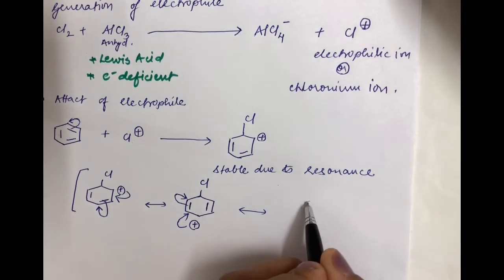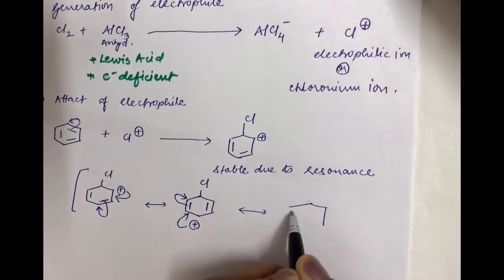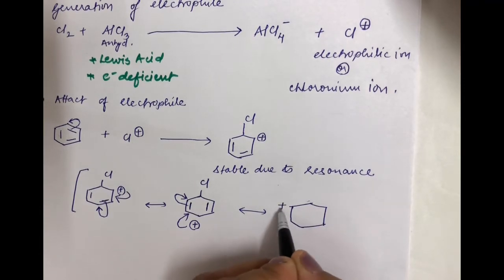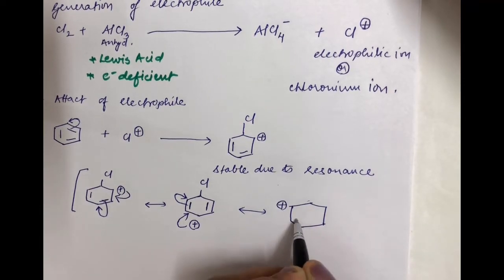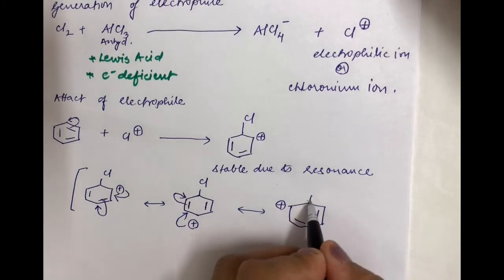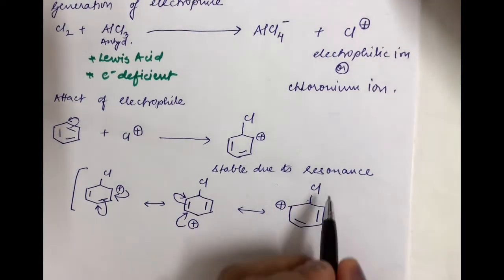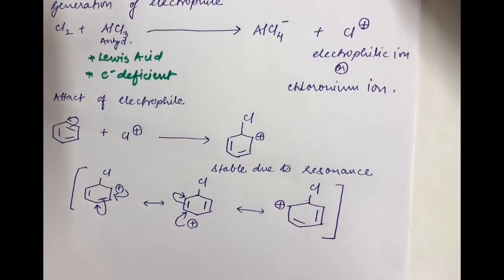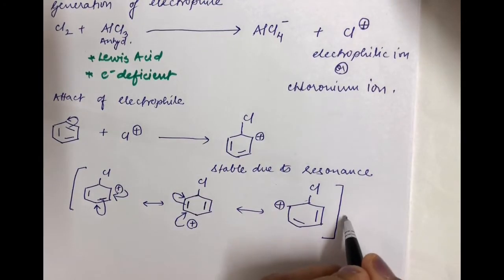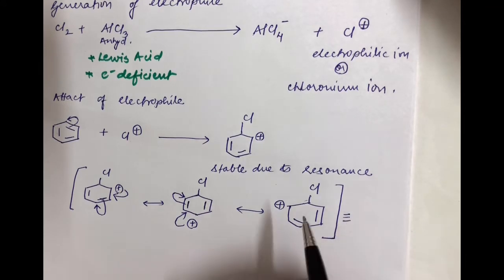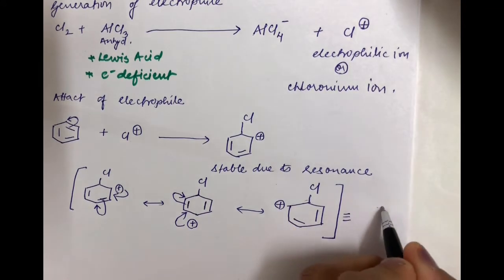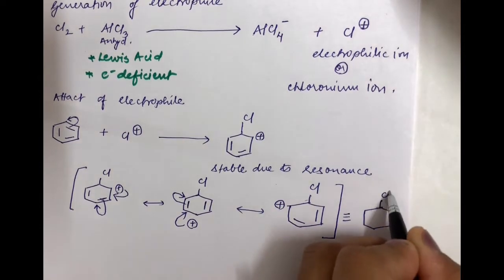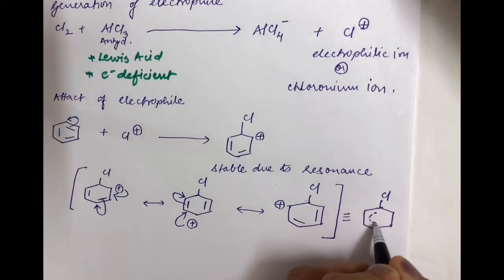Resonance is nothing but, students, pi electrons keep on rotating within the ring. So here now you will have a positive charge where this and this are the new bonds, and your Cl is formed like this. So these are nothing but the resonating structures for the stable carbocation formed. Now students, for all of these three, the hybrid structure which we write can be written like this.